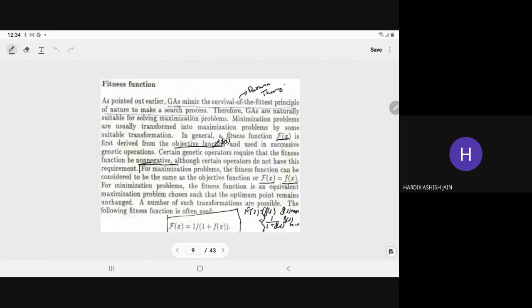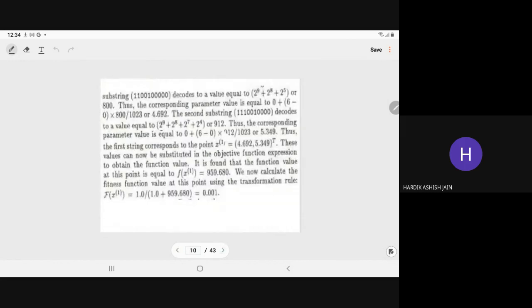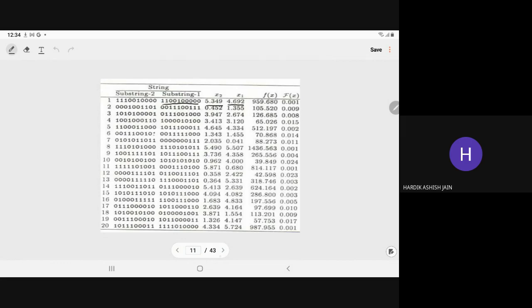When we add this, 2 to power 9, 512, 2 to power 8, 256, 2 to power 7, 128, 2 to power 4, 16, it will give you 912. So x2 will come 0 plus 6 minus 0 upon 2 to power 10 minus 1 into 912. So that will come 5.349. So for the whole population, we compute the real value of x1, x2.